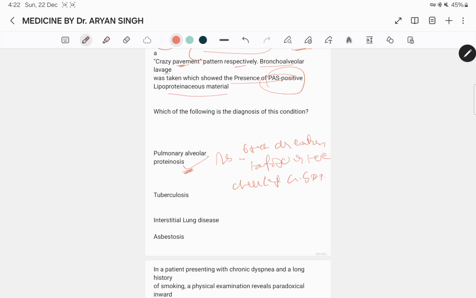Chest X-ray shows bat wing appearance of lung infiltrates and a crazy paving pattern respectively. And PFT, pulmonary function test, shows a restrictive pattern, with FEV1 or FVC normal or increased. The investigation of choice is BAL, bronchoalveolar lavage, showing presence of PAS positive lipoproteinous material.